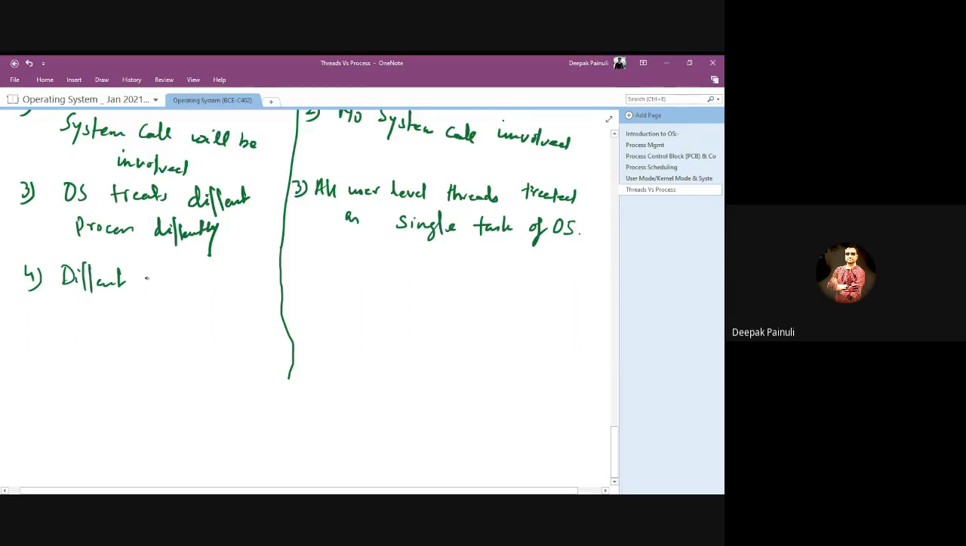Different processes have different copies of data file and code.